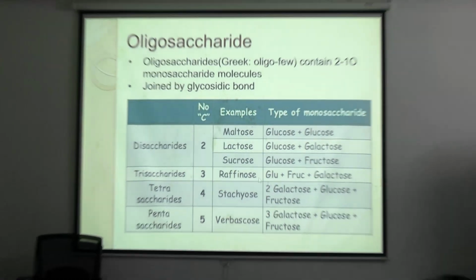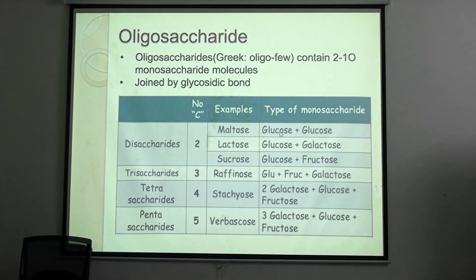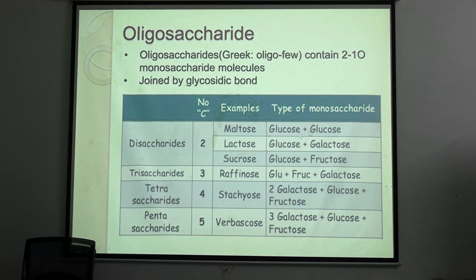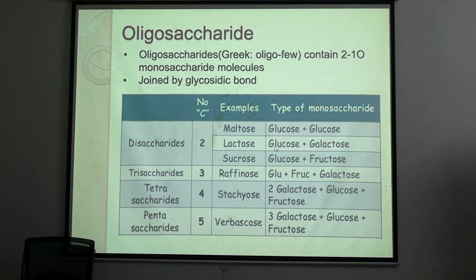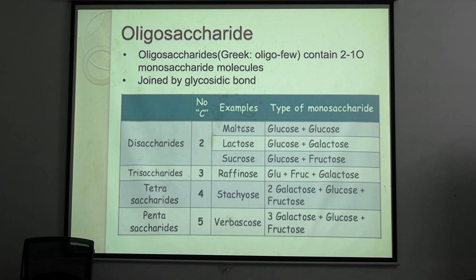Okay. Now oligosaccharides, just a few oligosaccharides and their names and components. Disaccharides means two monosaccharides are there. Maltose is composed of two glucose molecules, lactose composed of glucose and galactose, sucrose composed of glucose and fructose. Okay, so these three are the important disaccharides. And trisaccharides, tetrasaccharides, pentasaccharides are mostly part of our dietary fibers. Okay, they are not digested much. And two monosaccharides are joined by one glycosidic bond. We will study in detail what a glycosidic bond is.